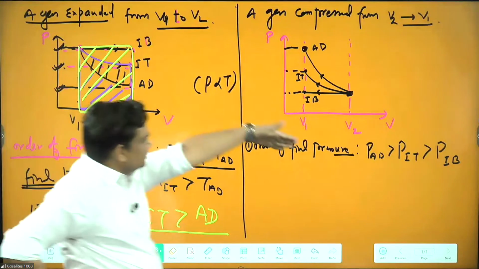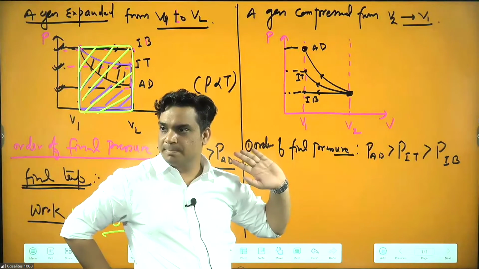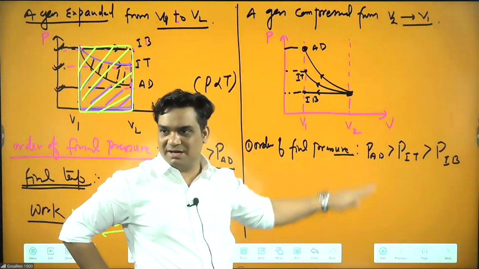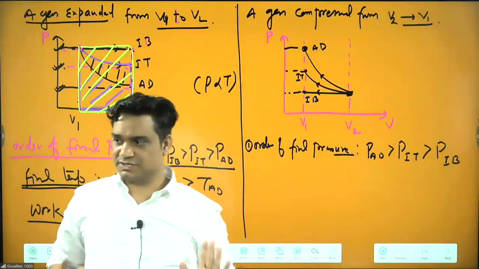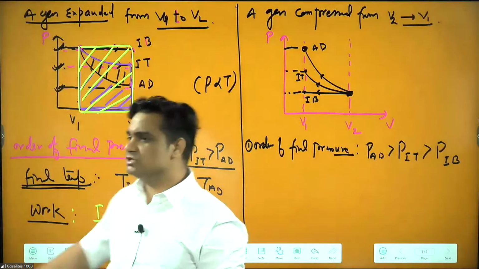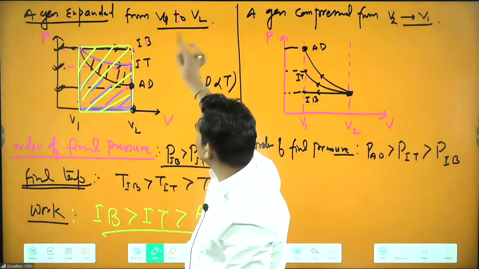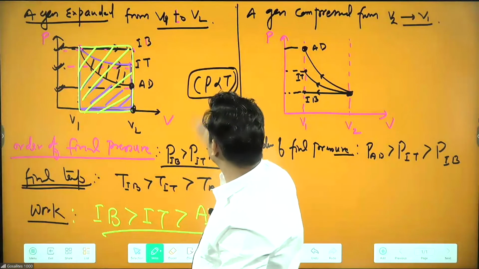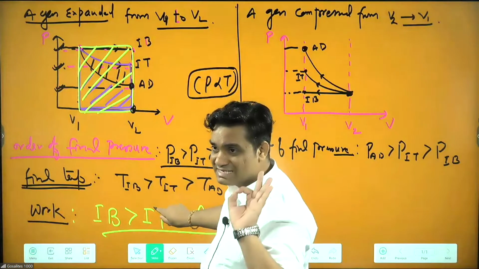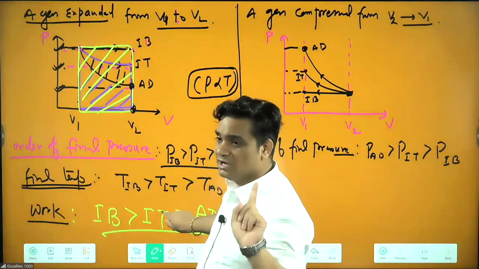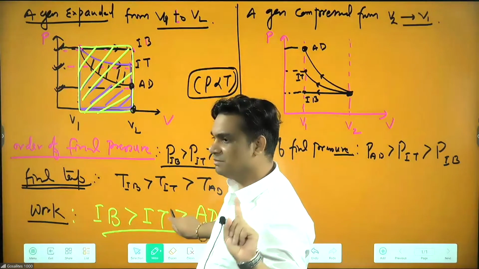Same pattern here also. Here you will get exactly the same pattern. Means this pattern will be followed here. These are two important questions in this. How to order the temperature? Because volume for all processes is same. Each has final volume V2. So if pressure is more, then ultimately the temperature will also be more, because volume for all is same.